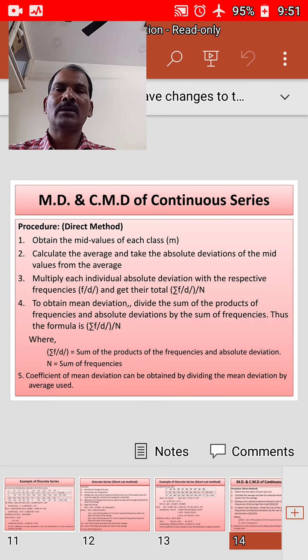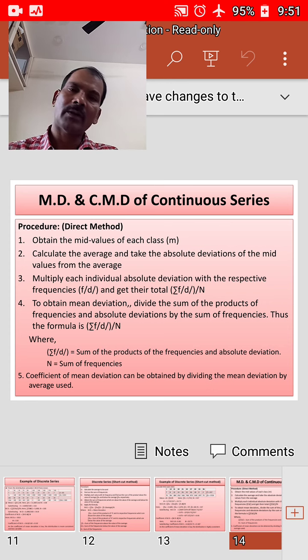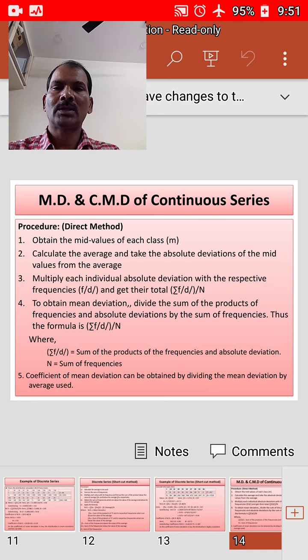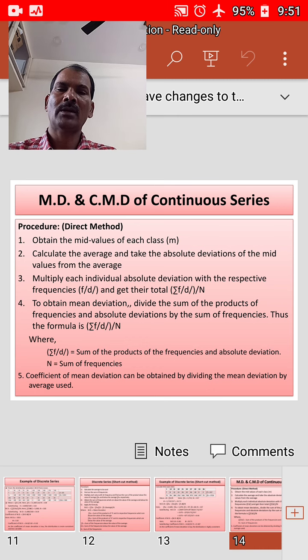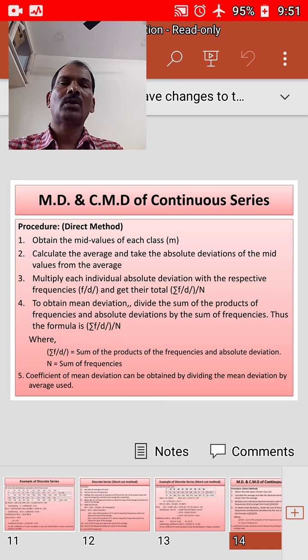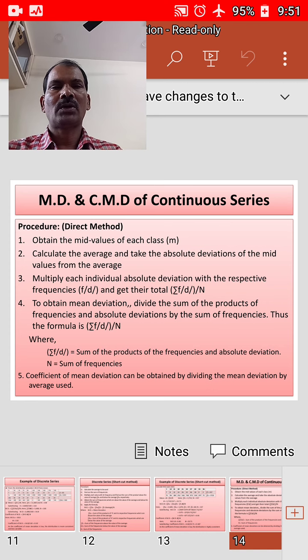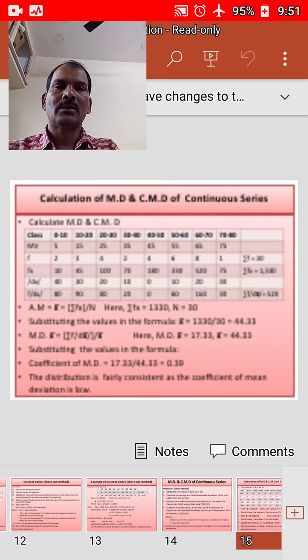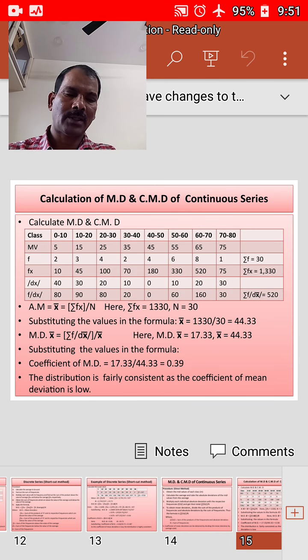Now, whichever average we are using, whether mean, median, or mode, is important. If you use mean, you should use mean only for finding the coefficient of mean deviation. If you use median, in order to find the coefficient of mean deviation, you should use median only. If you want to use mode, you have to use mode to find the coefficient of mean deviation, right?